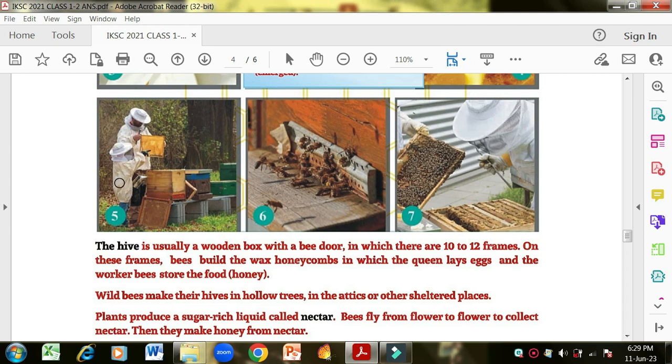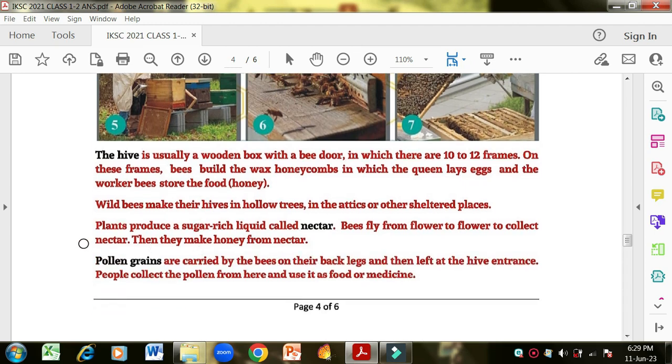We make these wooden boxes so that we can collect honey, but the bees that are living in the forest, the wild bees, where do they make their house or their hives? They make it at a sheltered place or a hollow place where there is some shade or shelter, and mostly it is just under a tree. Wherever they find a sheltered place, they make their hive, they make their house.